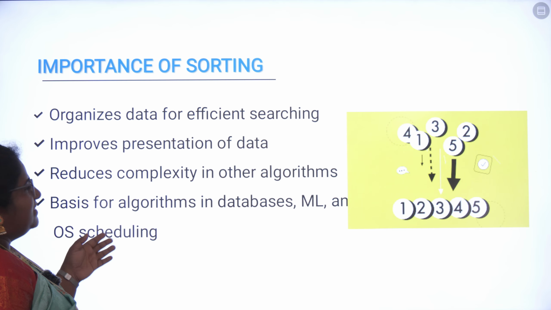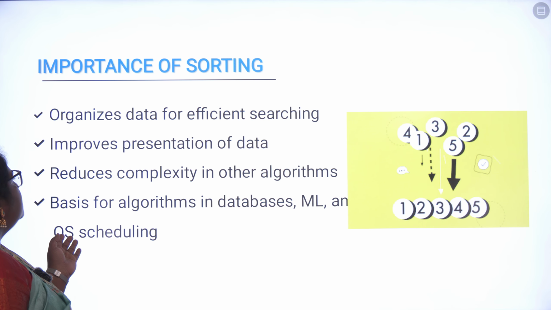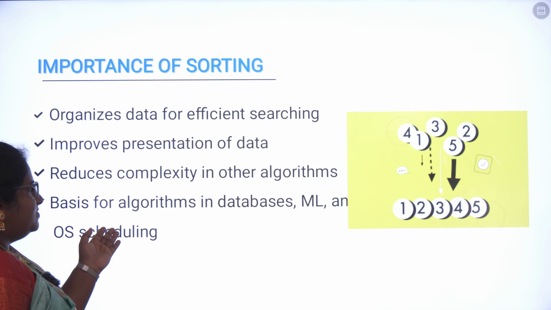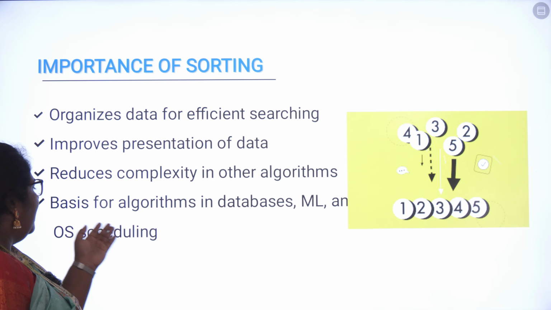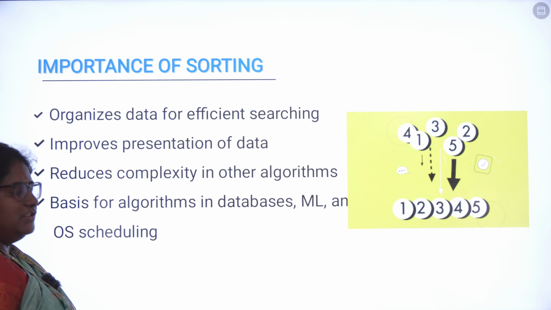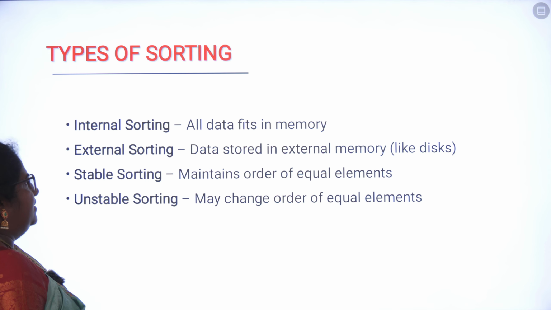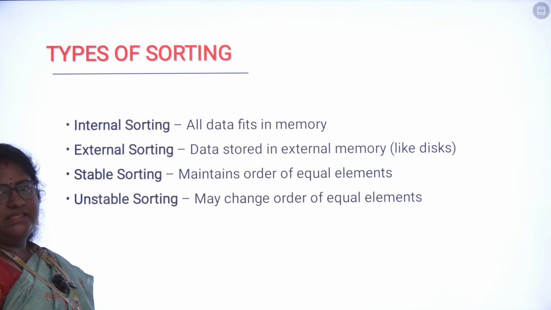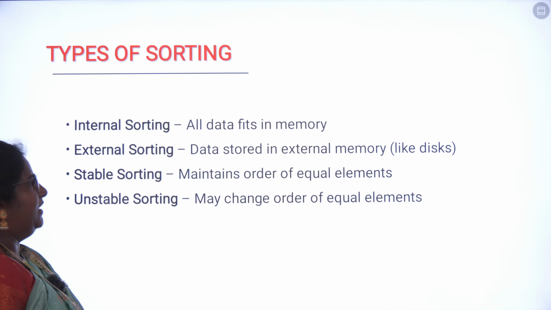So this is the importance of sorting. The basics for algorithms in database, ML and OS scheduling will be considered while we are having sorting in the algorithms.